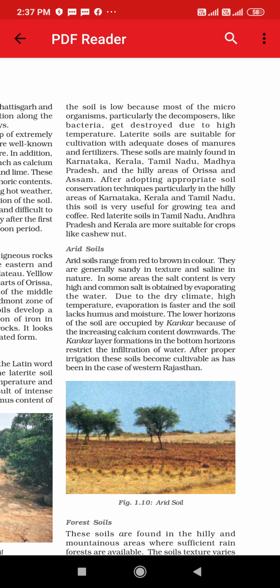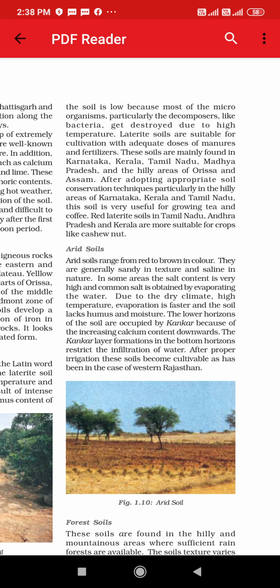After adopting appropriate soil conservation techniques, particularly in the hilly areas of Karnataka, Kerala and Tamil Nadu, this soil is very useful for growing tea and coffee. If you want to grow tea and coffee in laterite soil, you have to adopt appropriate soil conservation techniques, then only it is possible. Red laterite soil in Tamil Nadu, Andhra Pradesh and Kerala are more suitable for crops like cashew nut. If you want to grow cashew nut, then in the southern part red laterite soil is suitable for growing it.